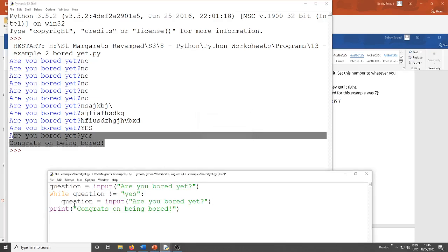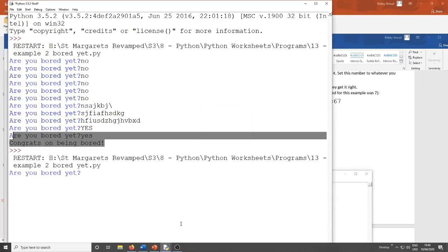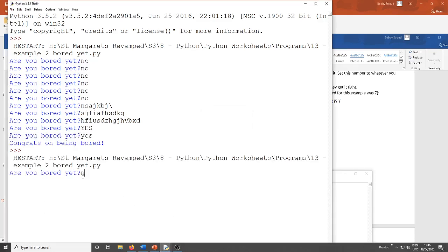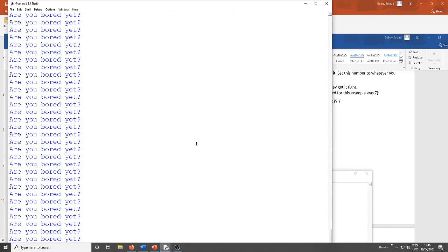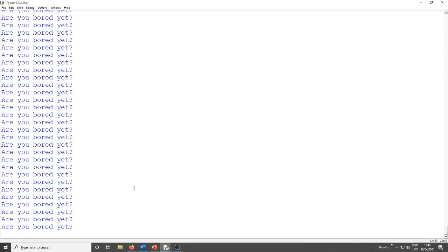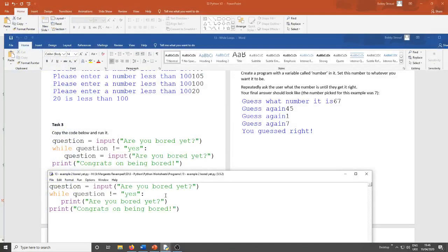Another mistake is, say I just write print are you bored yet, rather than asking them the actual question. If you do that and I just write no, it will do it infinity times. It won't break your computer, but it will keep going until your computer just breaks years from now. It will not stop going. So you don't really want that. You need to give your while loop a way to escape. So make sure you don't miss out the question that is here.